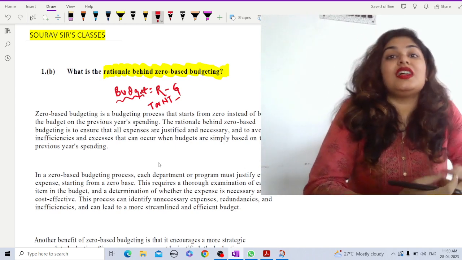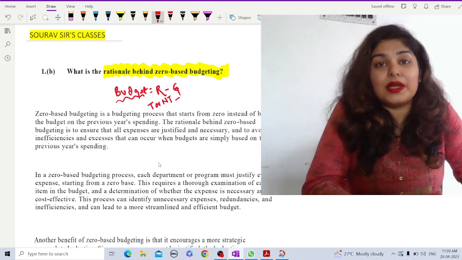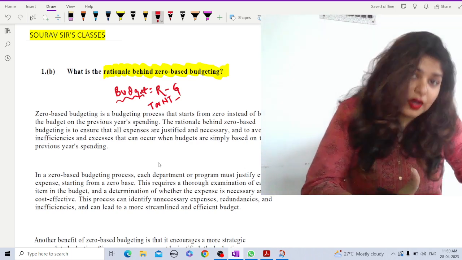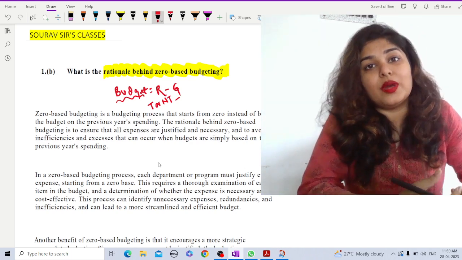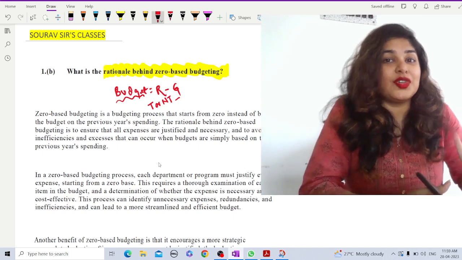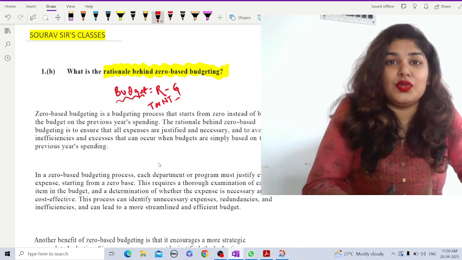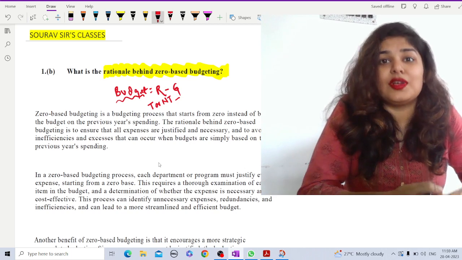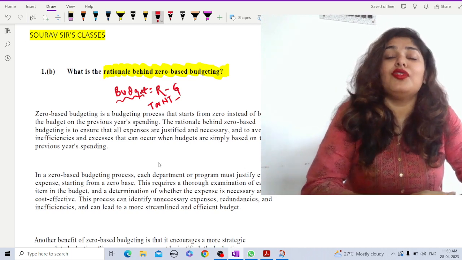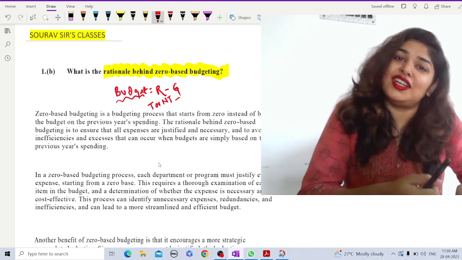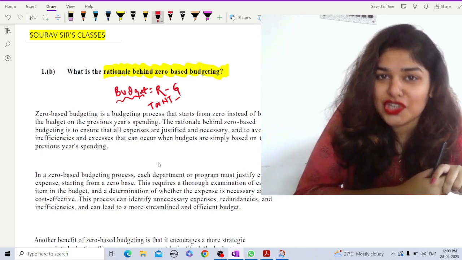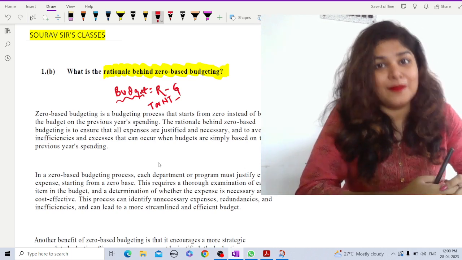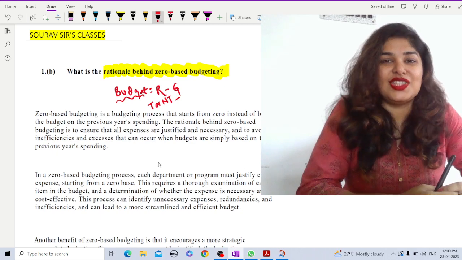Just because you want a particular sector to experience growth, you cannot just go and spend there, because resources used in one means you will have limited resources elsewhere, right? Because the resources are limited, you have to allocate them efficiently. So here also comes the allocative function of the government while preparing the budget and starting from scratch, that is the zero based budgeting.